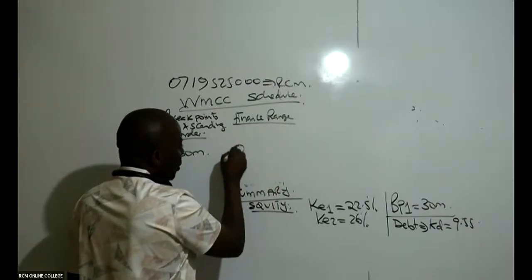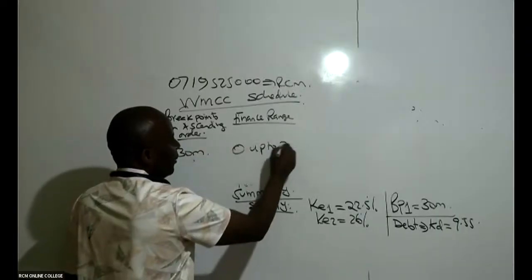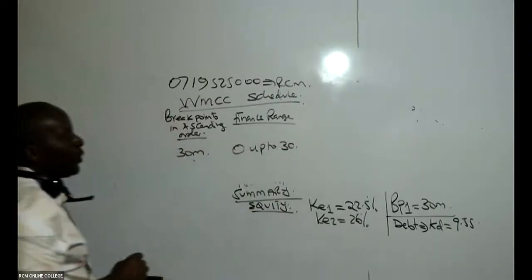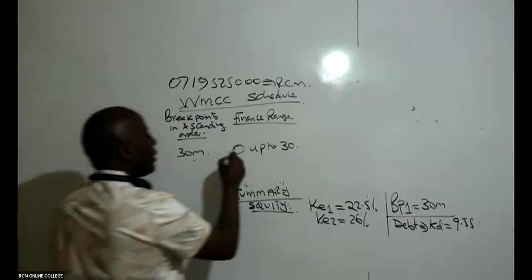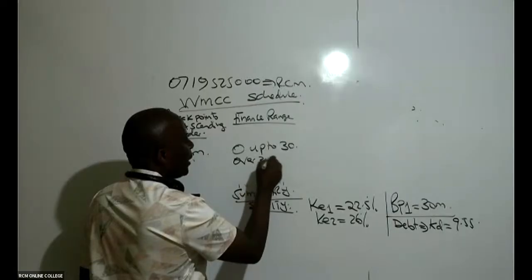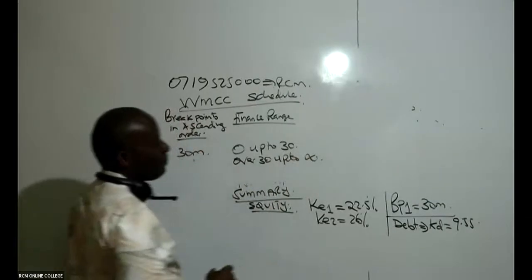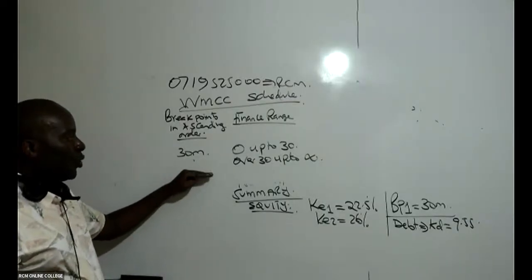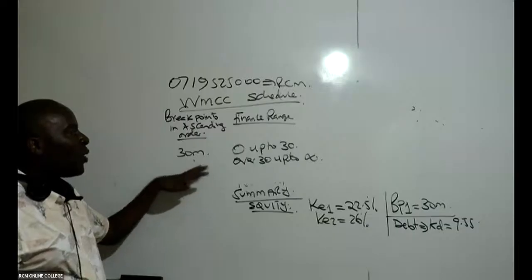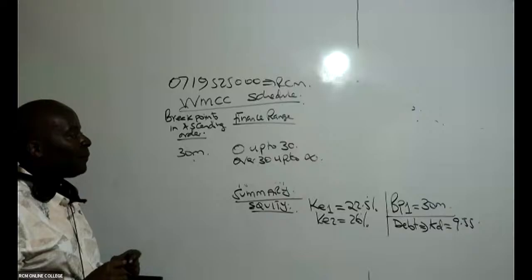You talk of 0 up to the figure we have here, 30. 0 up to 30. And then you say over 30. Remember, your finance range must go to infinity. So many guys forget this second class. The first one is 0 up to 30. The second one is above 30 up to infinity, like that.